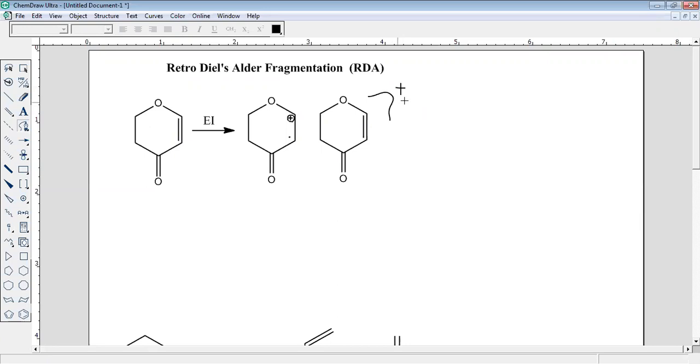It has the same meaning. Both are the same. This is the molecular ion.